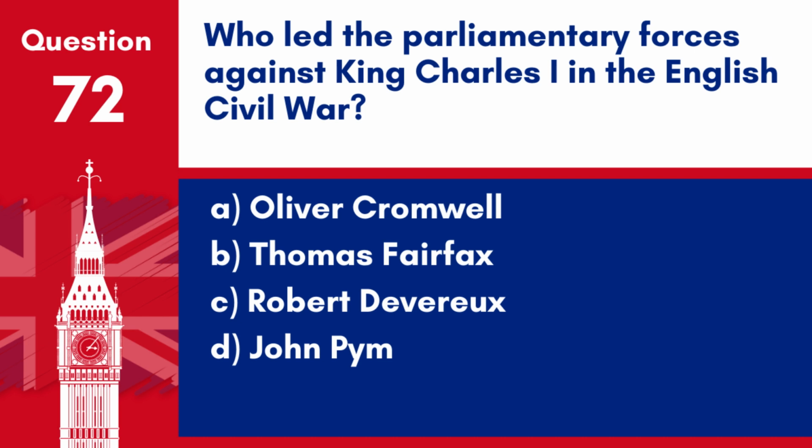Question 72. Who led the parliamentary forces against King Charles I in the English Civil War? A. Oliver Cromwell. B. Thomas Fairfax. C. Robert Devereux. D. John Pym. Answer: A. Oliver Cromwell. Oliver Cromwell was a leading figure in the parliamentary forces against King Charles I during the English Civil War.